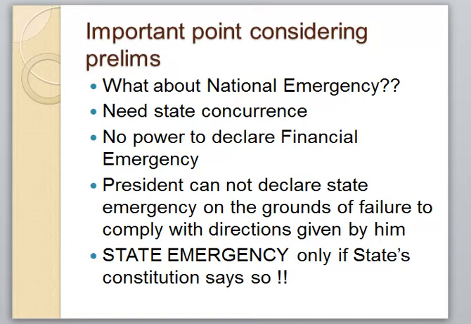Next point is, the president cannot declare state emergency on the grounds of failure to comply with the directions given by him. See what happens regarding state emergency. In other states like Maharashtra, Uttar Pradesh, if the president thinks that the respective state is not complying with the orders given by the president, then he can introduce a state emergency in that particular state. But with respect to Jammu and Kashmir, he can't do that. So how to impose a president's rule in Jammu and Kashmir?